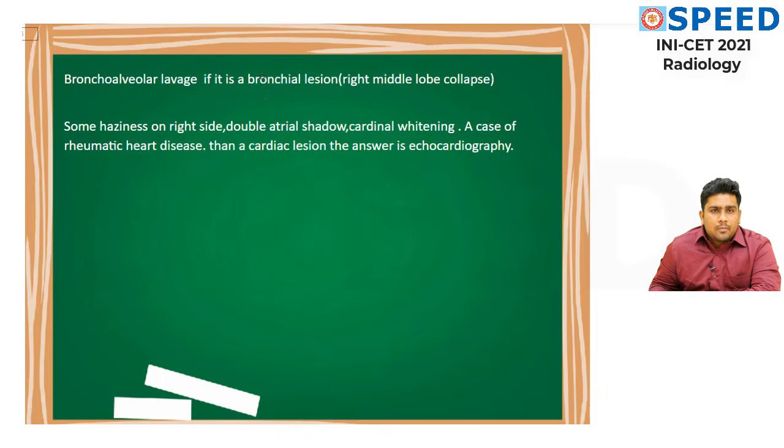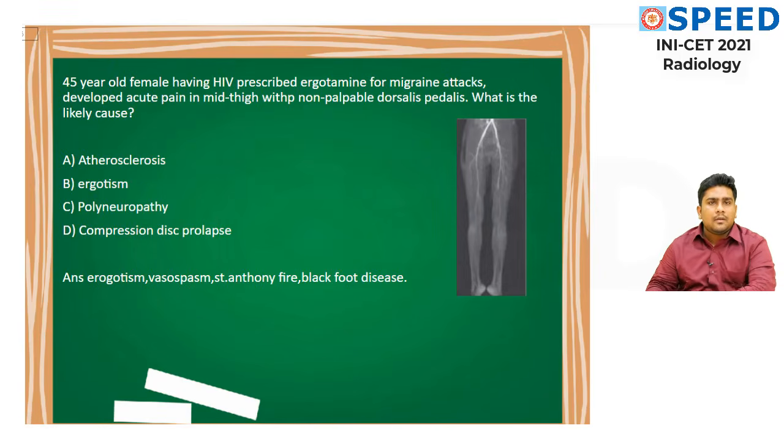Bronchoalveolar lavage, if it is a bronchial lesion. Okay, what sort of bronchial lesion, sir? Right middle lobe collapse, if they had given, that would be an answer. But what students were about to say is some haziness around right side, double atrial shadow was there, that carinal widening was present. It would be a typical case of rheumatic heart disease, so that is a cardiac lesion, the answer is echocardiography. Next question, student.